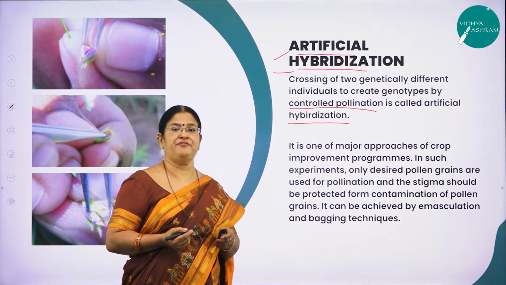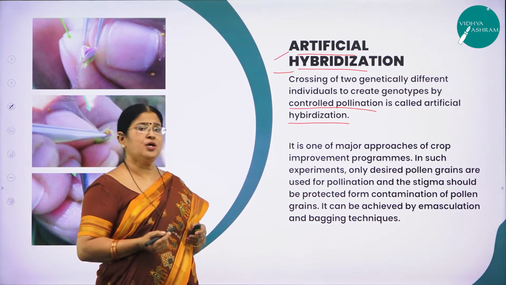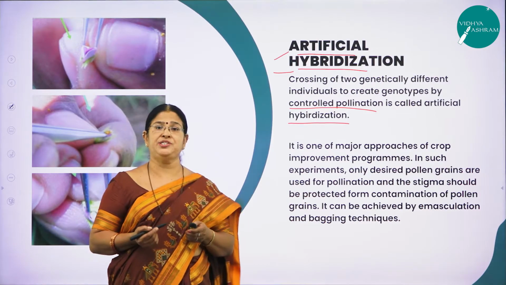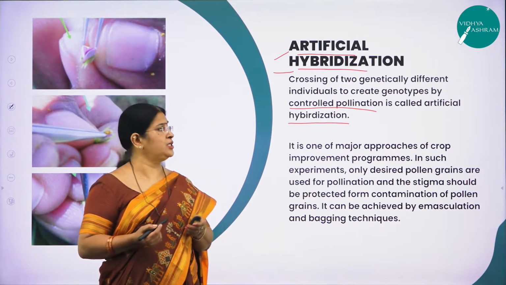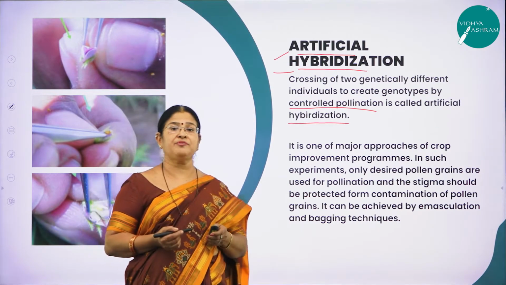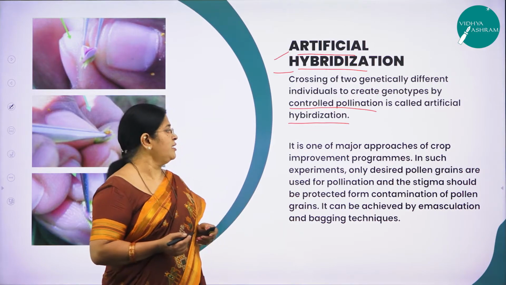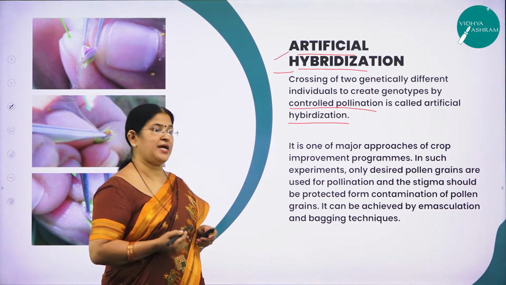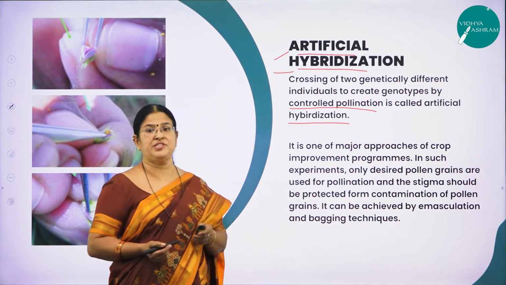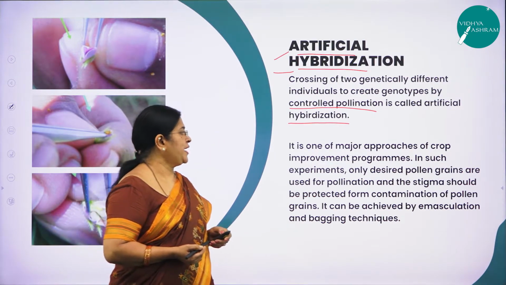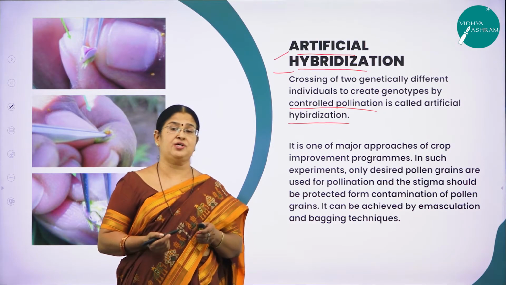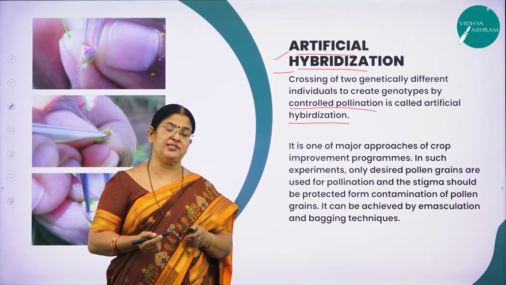I repeat, what is the definition for artificial hybridization? Crossing of 2 genetically different individuals to create what? To create genotypes. By which method? By controlled pollination is called artificial hybridization. As said, it is one of the major approaches for what? For the improvement of crops, and for crop improvement programs, they apply this artificial hybridization, right? And what is very important in such experiments, what do you get? Only the desired pollen grains you are going to take and you are going to dust it on the desired flower.